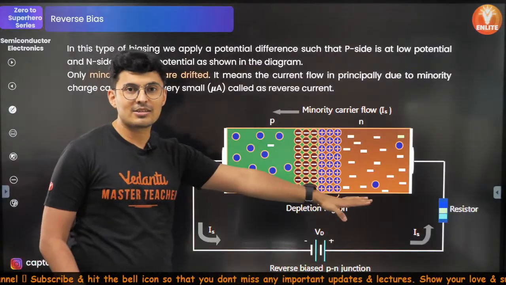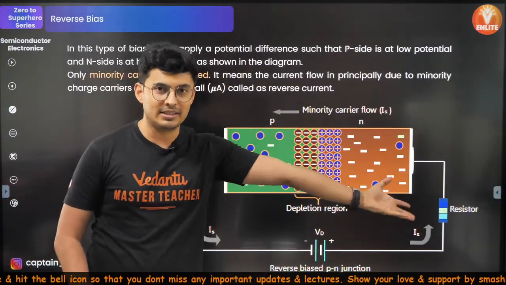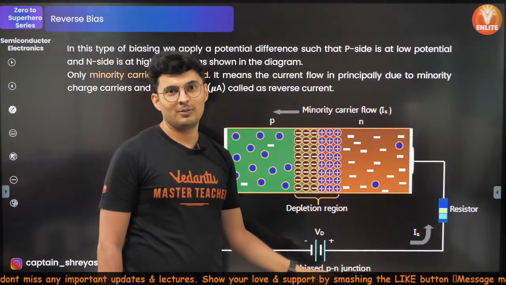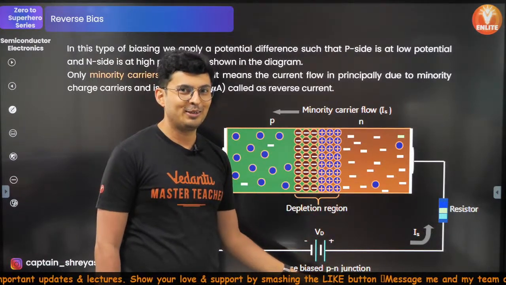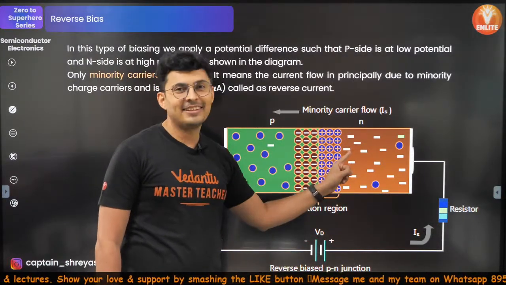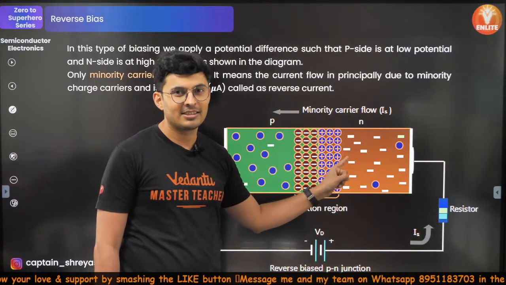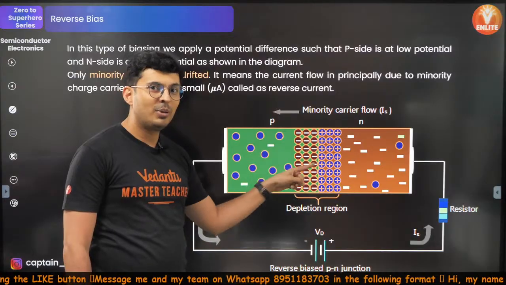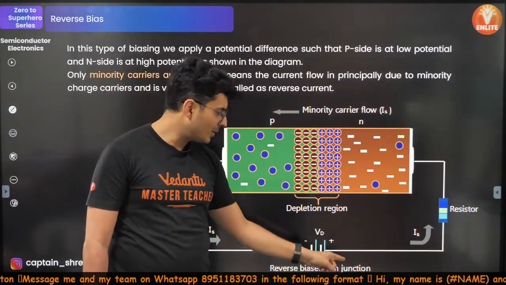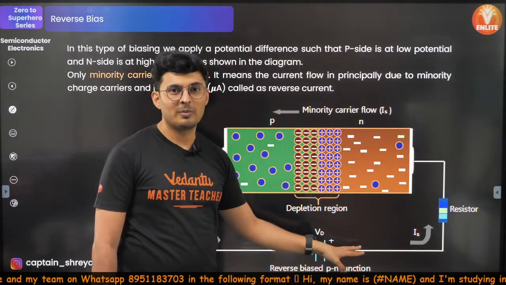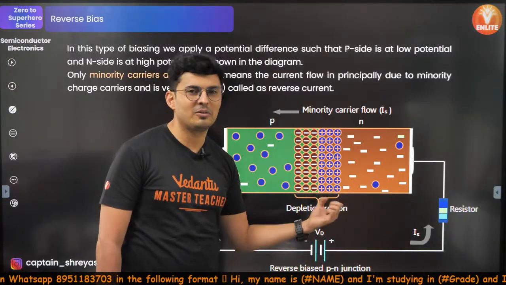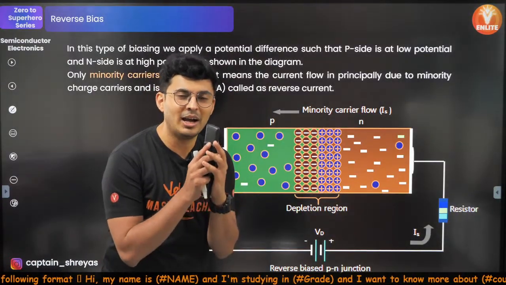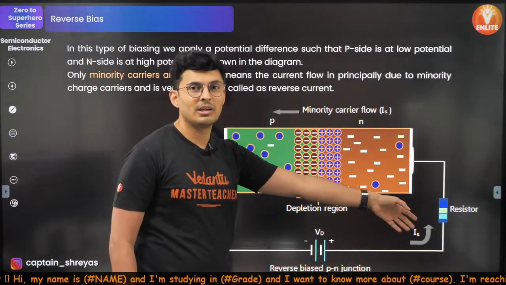Now, reverse bias. In reverse bias, you are exactly opposite. The P is connected to negative, N is connected to positive. We'll see what happens. N is Natasha. Natasha has extra friends. Natasha wants to give the friends to Pandu. Pandu needs the friends. But you tell Natasha that there is one more bunch of people who are desperately in need of friends. They're pleading, please, you have those extra friends, give them to me over here.